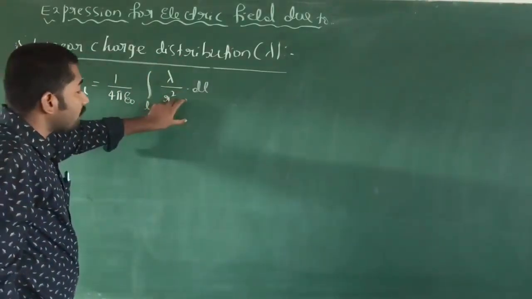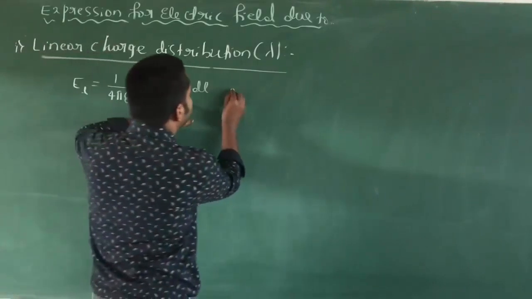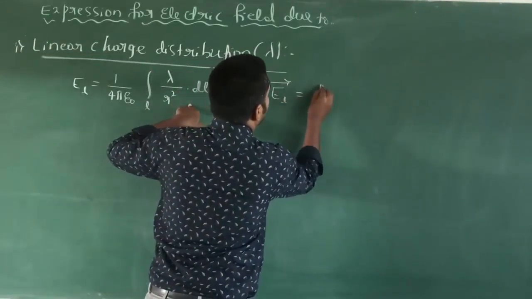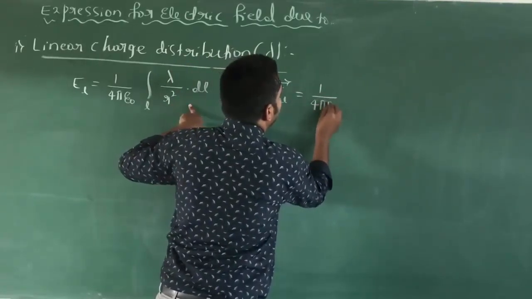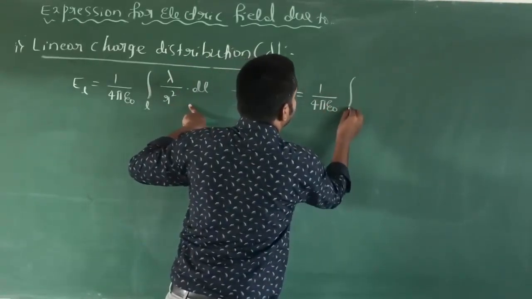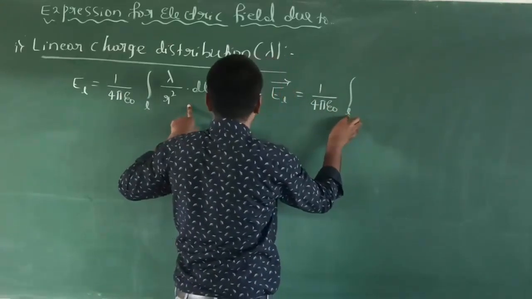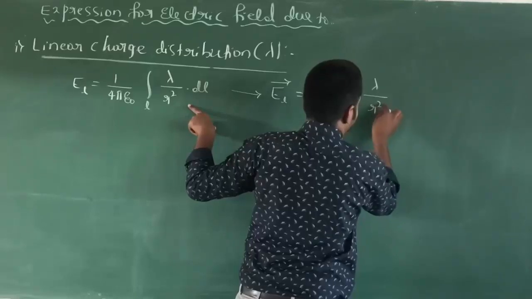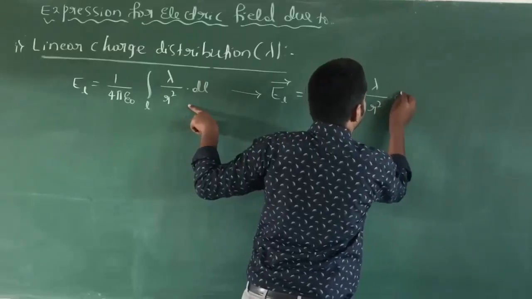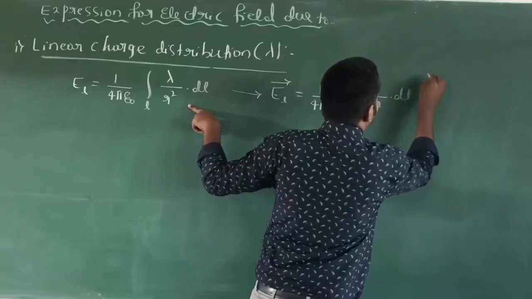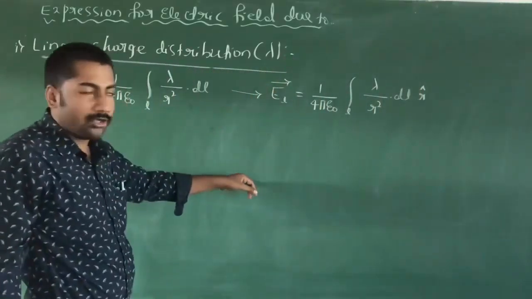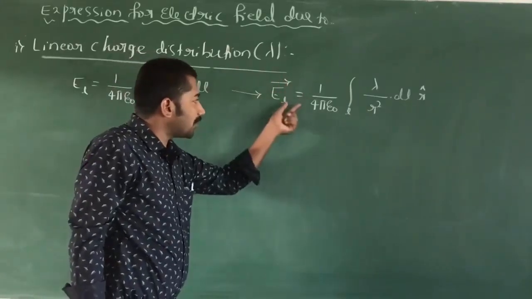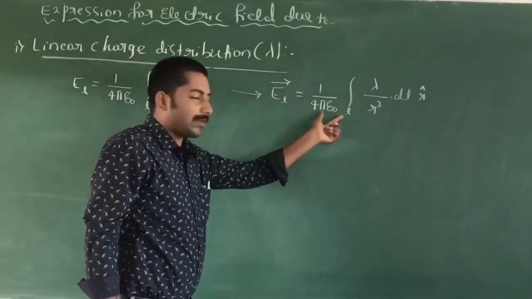The vector form of the electric field due to the linear charge distribution: vector E_L is equal to 1 divided by 4 pi epsilon naught, integration over L of lambda divided by r square into dl into unit vector r. This is the expression for electric field due to the linear charge distribution in vector form.